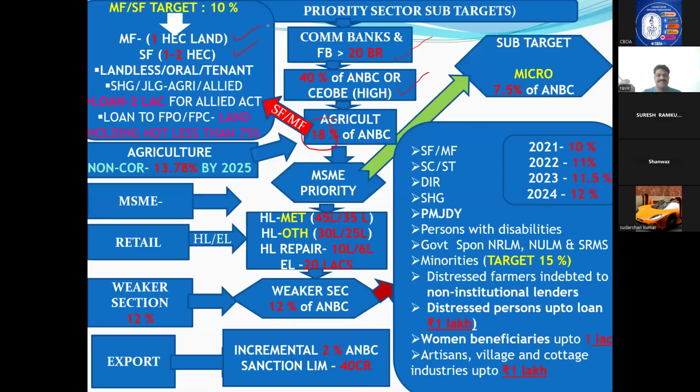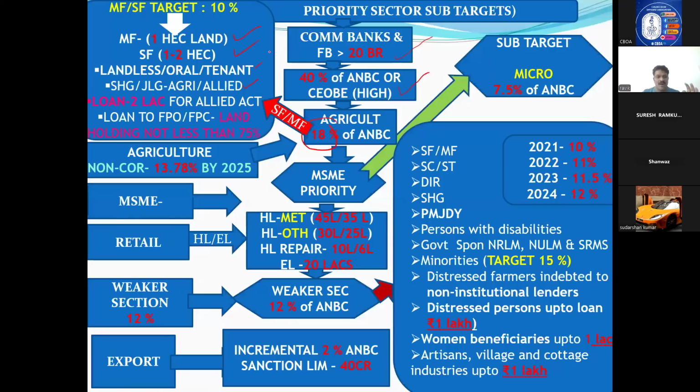Along with that, please remember, RBI told that if you finance any SHG or JLG doing agriculture allied activity, I will count it under the marginal and small farmer target of 10%. Next, loans up to 2 lakhs for allied activities. Allied activity means dairy farm, beekeeping, poultry. He has taken only 2 lakhs, no land for me. Up to 2 lakhs, anybody doing agriculture allied activity like dairy, fishery, all these things, that loan also falls under the 10% target.